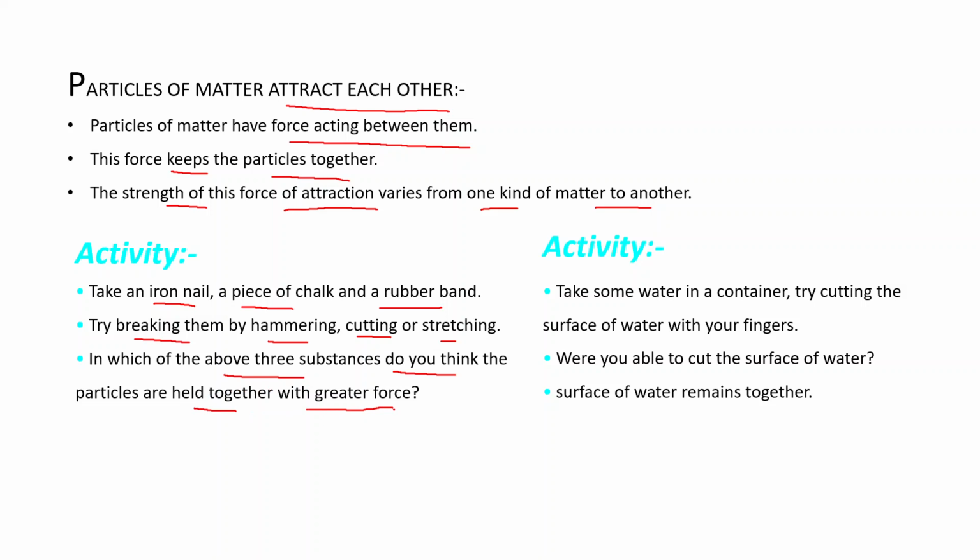If you perform this activity, you will see that it is very difficult to break iron nails. It means in iron nails, the force of attraction is maximum. Clear? But a piece of chalk can be easily broken compared to the iron nail, and a rubber band again breaks easily compared to the chalk. That's why we can say the force of attraction varies from one kind of matter to another. Now let us see one more activity.